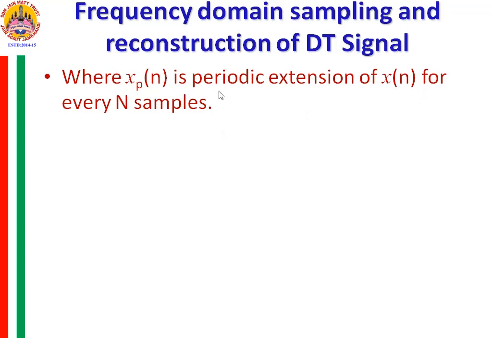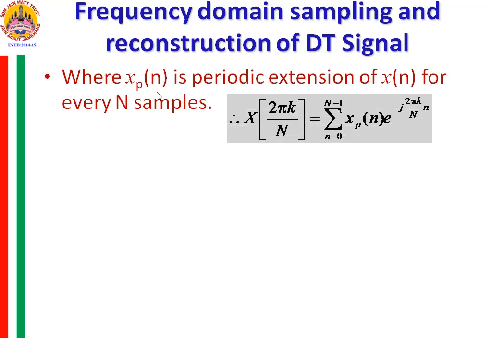So what do we mean by this periodic extension of x of n? I have a signal x of n which is a finite duration signal in which the number of samples is less than capital N. If I take the periodic extension of such a signal, that means I am repeating x of n for every interval of capital N and sketching or obtaining the periodic extension of such a signal x of n, which is represented by xp of n.